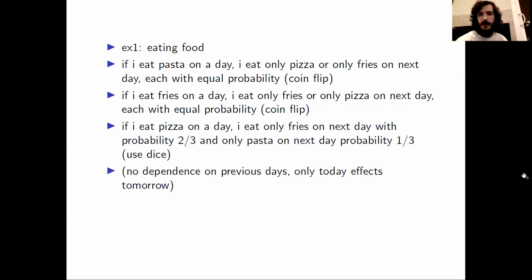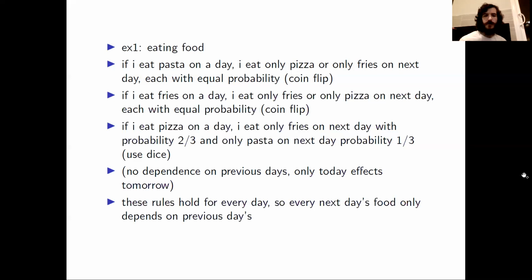Note that for all of these probabilities, there's no dependence on the previous days. Only today is what affects tomorrow. And these rules that I've written hold for every day. So every next day's food only depends on the previous day's food.